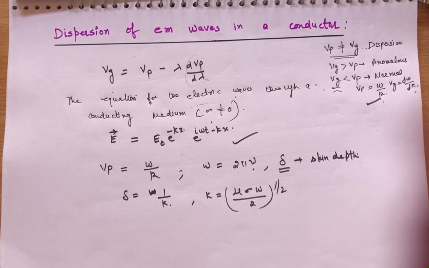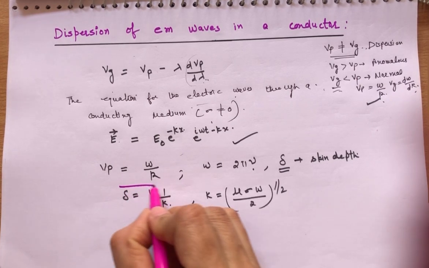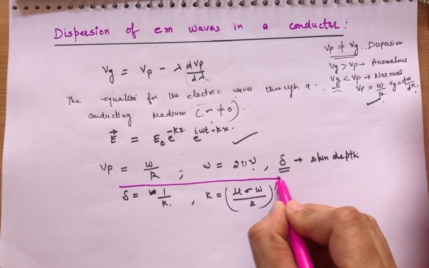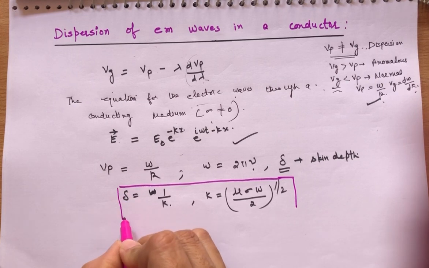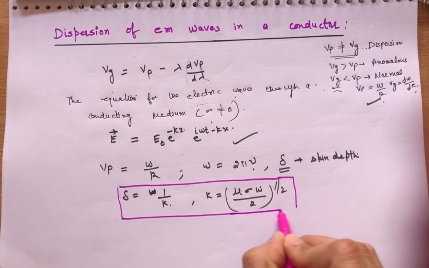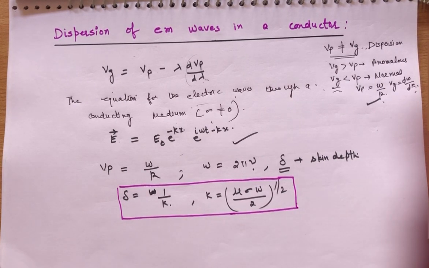This is the value of delta, that is the skin depth. Then this is the value for k, (mu sigma omega by 2) raised to power 1 by 2. Now this is k, this is delta, this is Vp. So Vp, can I write now, putting the value of k, omega into delta, and omega we know that is equal to 2 pi nu delta. This is phase velocity.